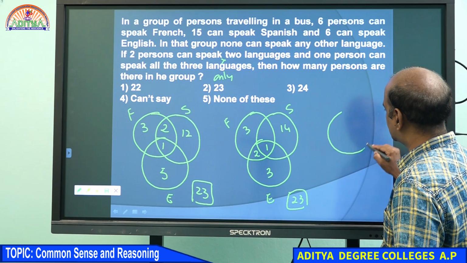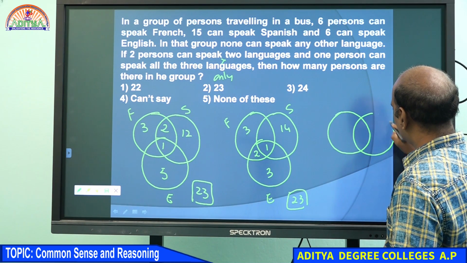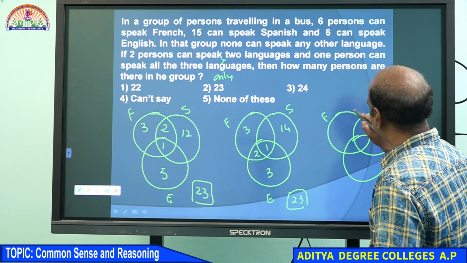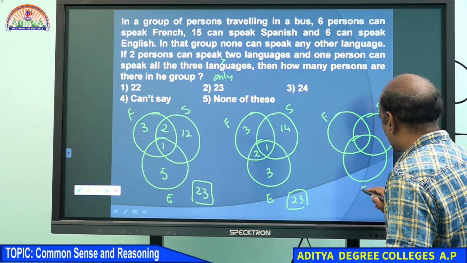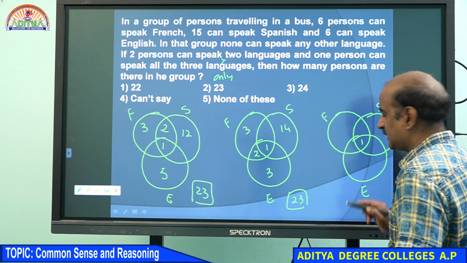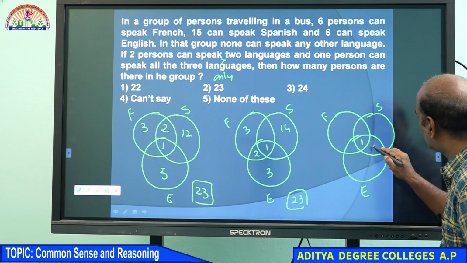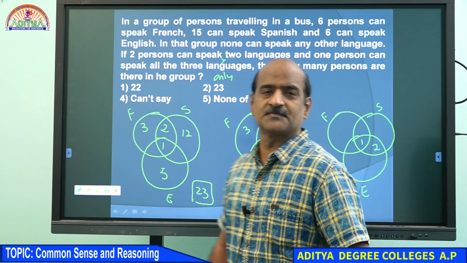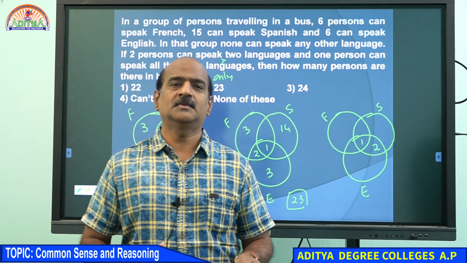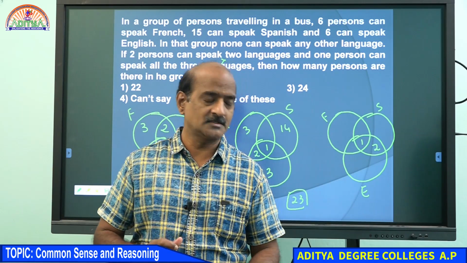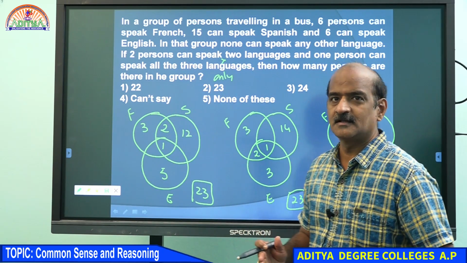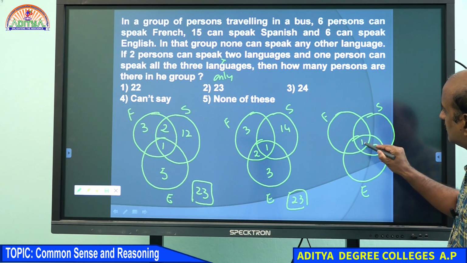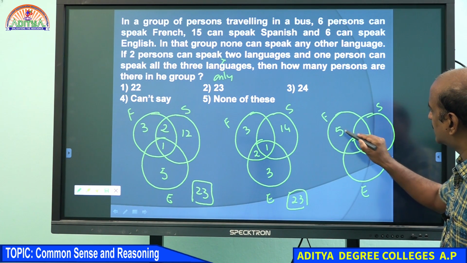Let me check it with the last option. So we have 3 different options, and let me verify whether it is going to be the same or any other answer. 1 person speaks all 3 languages, 2 speak only 2 languages. This time let me take Spanish and English. French has 6 people, 1 is already there, so another 5.